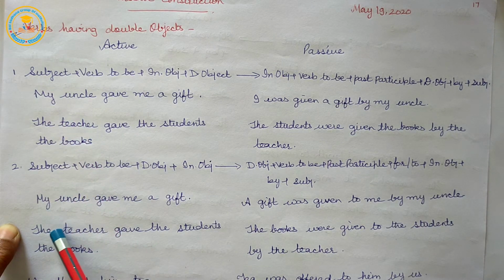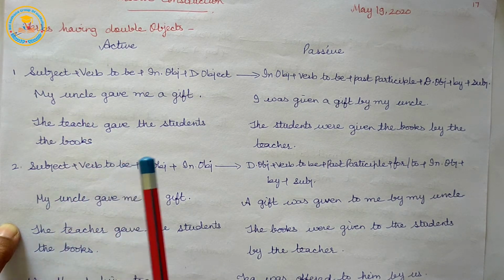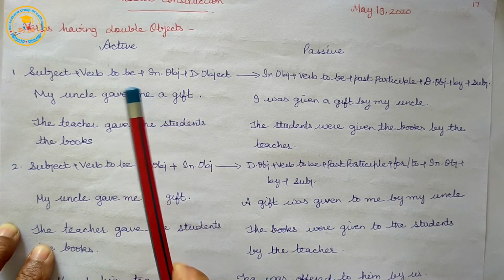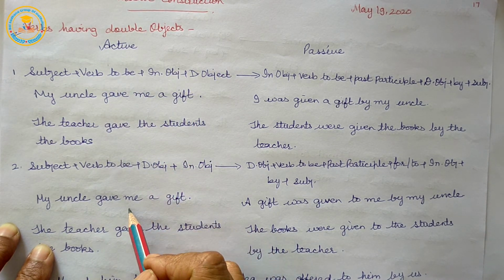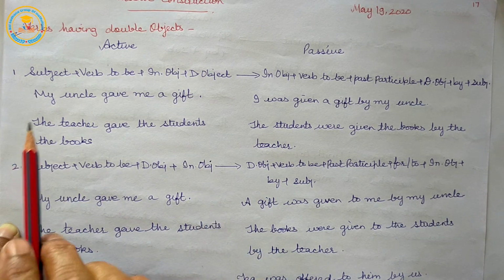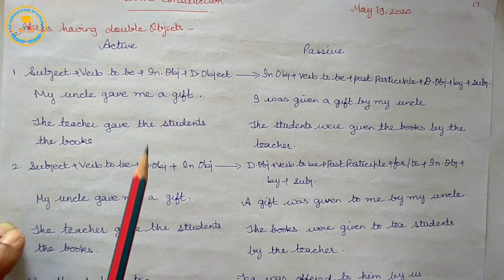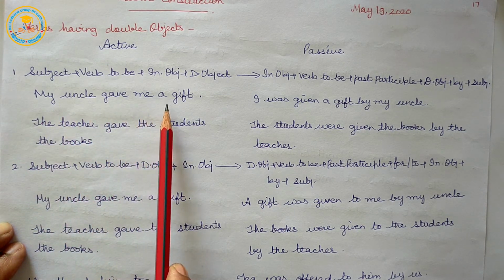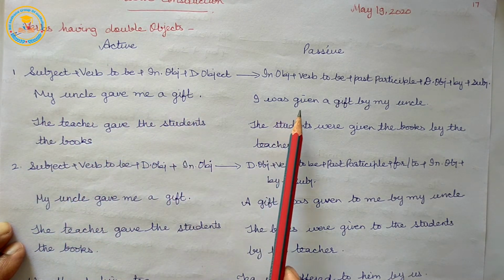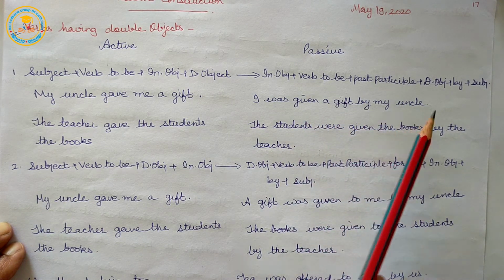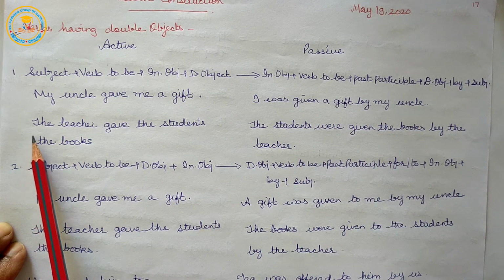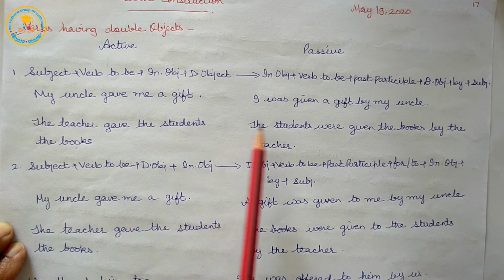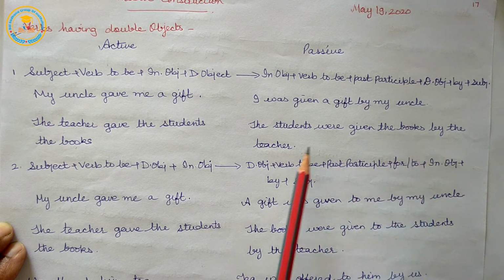So here are some sentences. Direct object and indirect object. Let us move to the sentences. My uncle gave me a gift. I was given a gift by my uncle. The teacher gave the students the books. The students were given the books by the teacher.